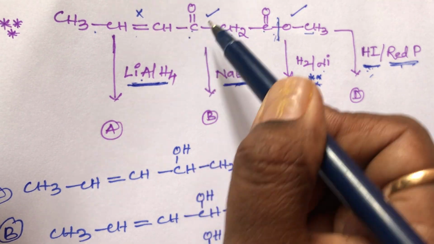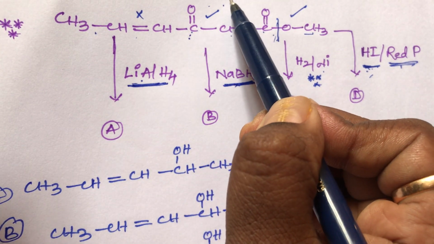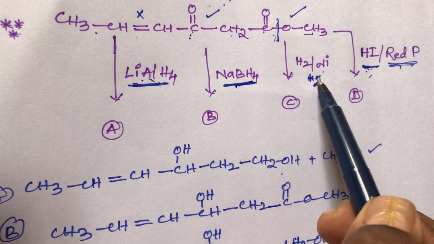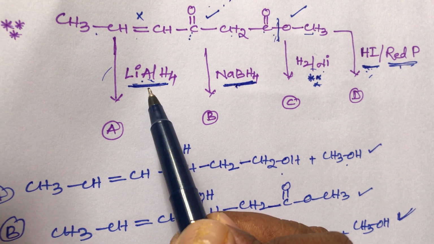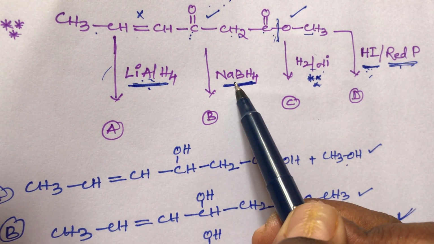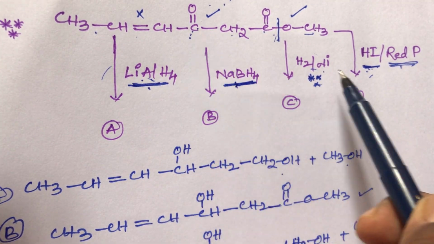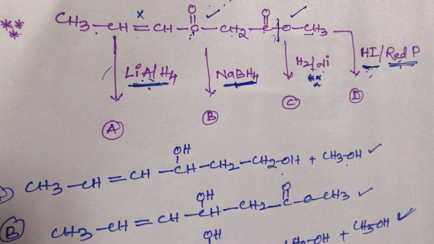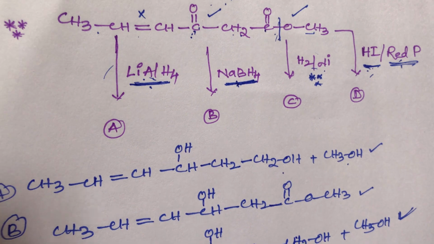This keto group is converted into hydrocarbon. You remember, student, the keto group is converted into hydrocarbon, not alcohol. Lithium aluminum hydride, sodium borohydride and H2 by nickel all give alcohol, with the keto group reduced to alcohols. But with HI in the presence of red phosphorus, the keto group is converted into CH2, that means hydrocarbon. The ester group is also converted into hydrocarbon. So what is the final product?